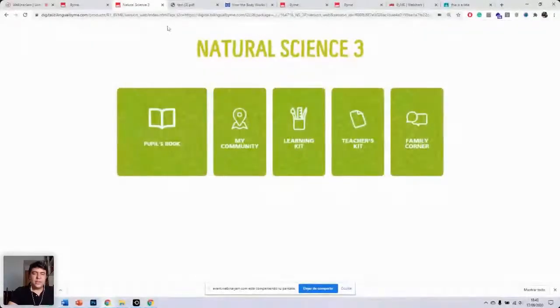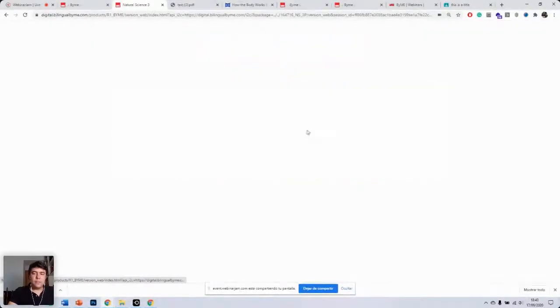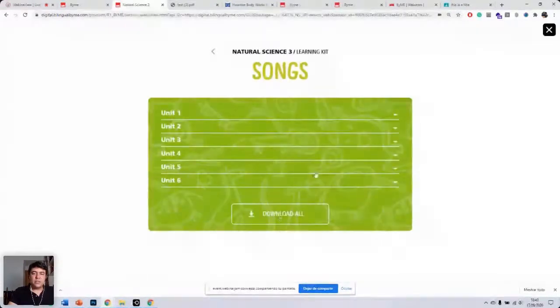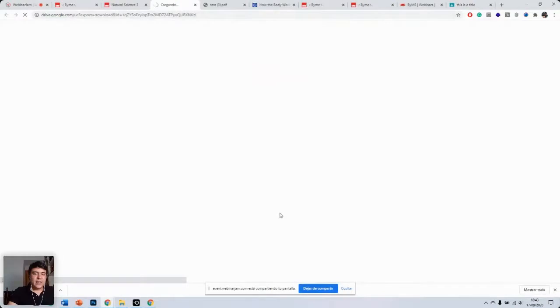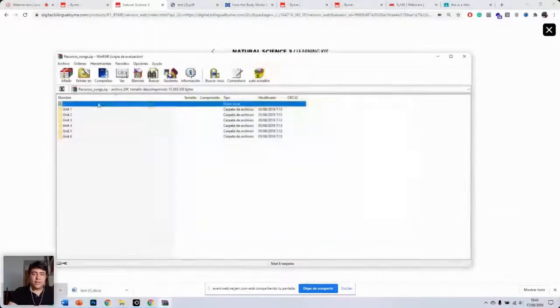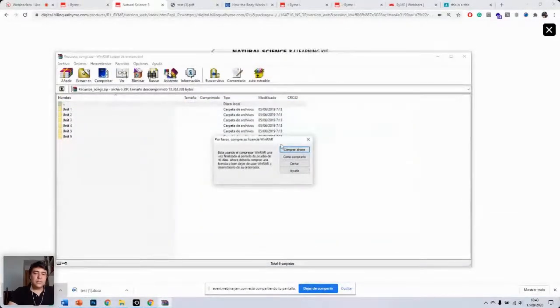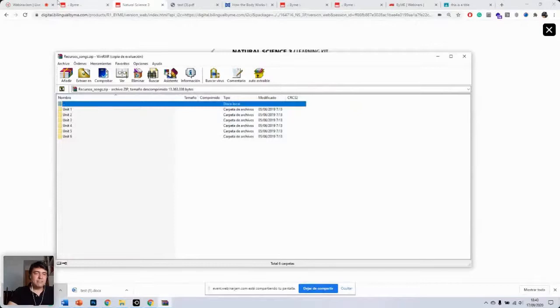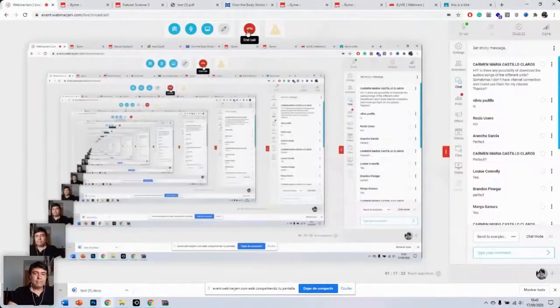All you have to do is go into Learning Kit, Songs, and then click here, Download All. So you click on Download All, you'll get, as you will see here, a zip file that if you open it, has all the different songs from all the different units. Let me just turn off my screen share.